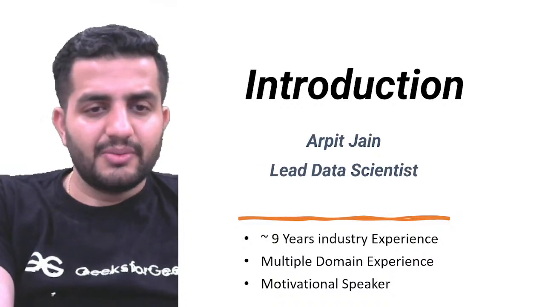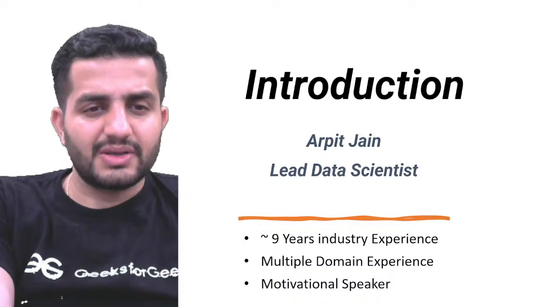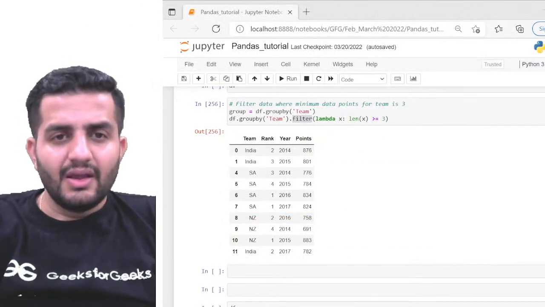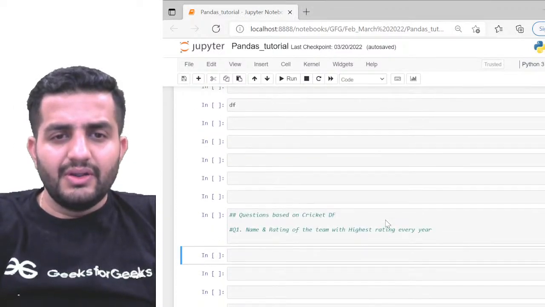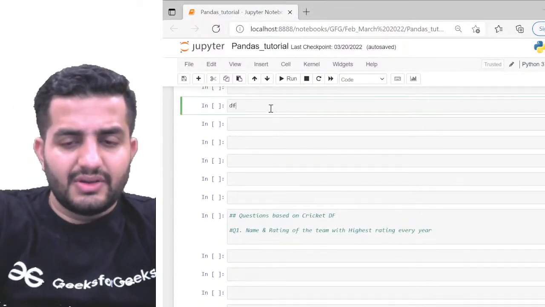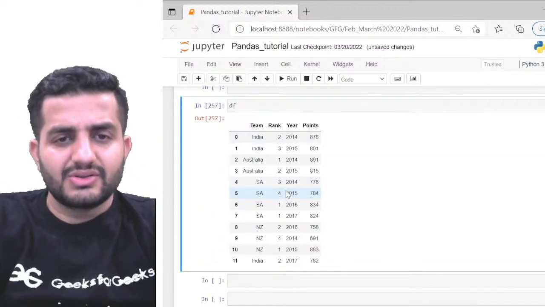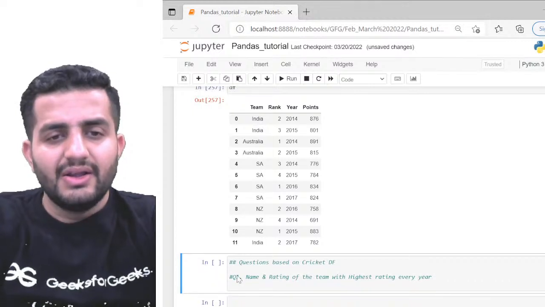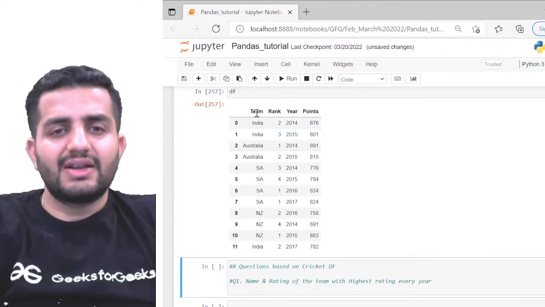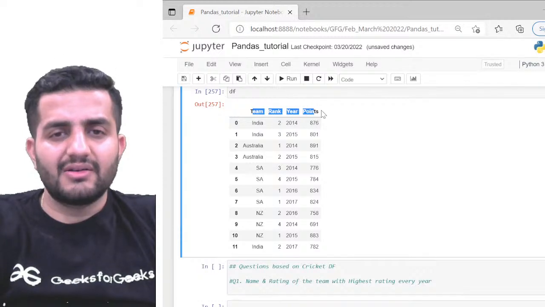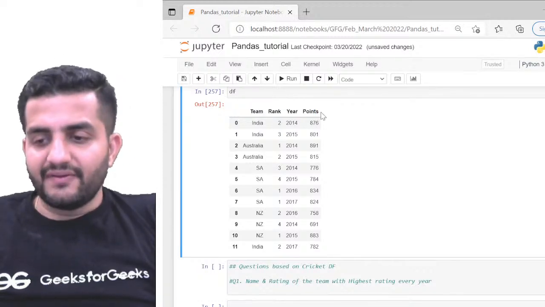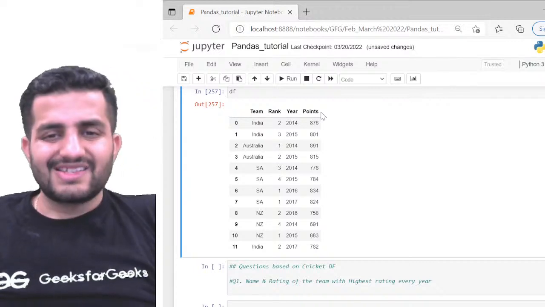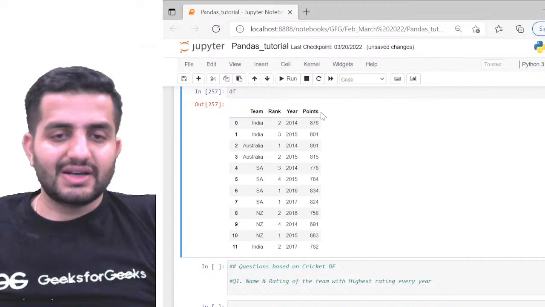Just let me pull up the things. Let me know once my screen is visible. Yeah, it should be visible now. I think that's what we did yesterday. We have the data frame ready already, where we had the team, the rank, the year, points, and everything. This is going to be our reference data frame, and we'll be doing the set of questions on top of this. Okay, let's start solving, guys.